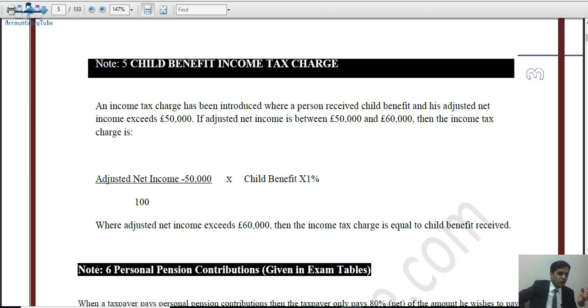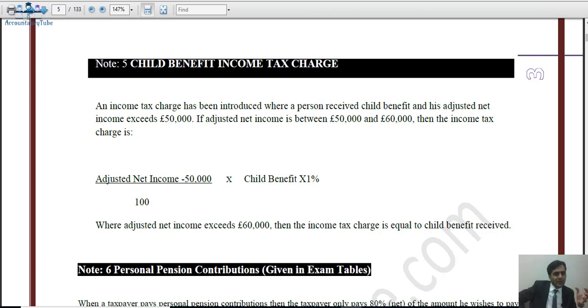Now what is the threshold of that income? If you're earning more than £50,000, if your adjusted net income, again it's not net income, it is adjusted net income. What is the formula of adjusted net income? Net income before personal allowance less gross amount of the personal pension contribution. So that is our adjusted net income. So if our adjusted net income is over £50,000, then our child benefit will be reduced. So it will be reduced in what shape? That we will have to pay child benefit income tax charge to HM Revenue and Customs.